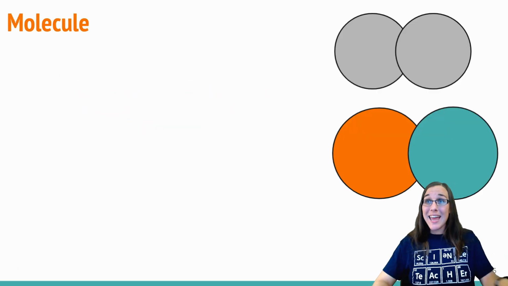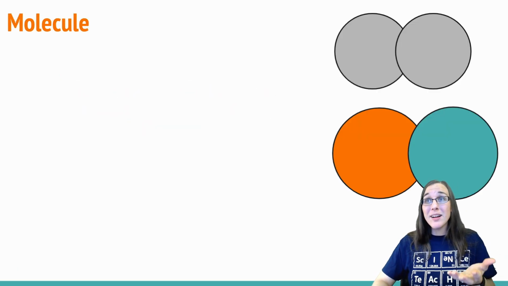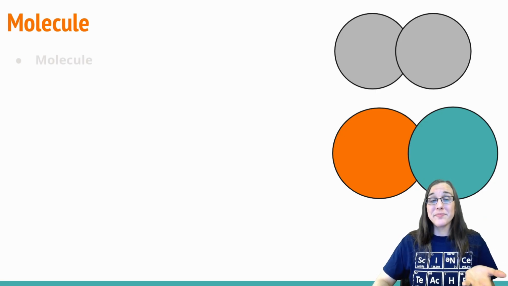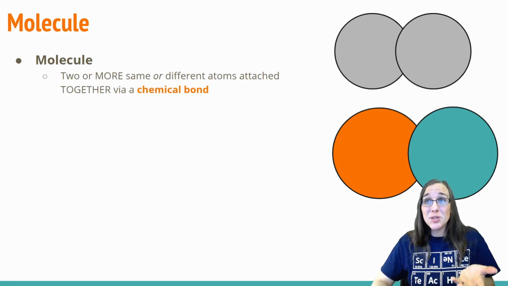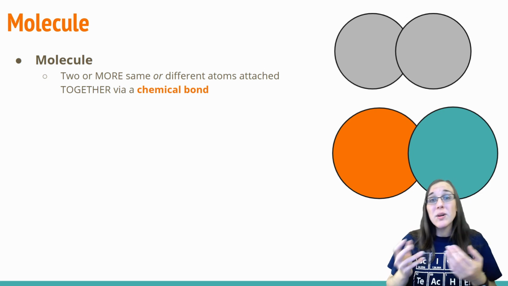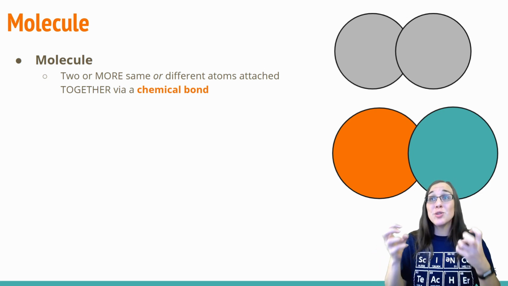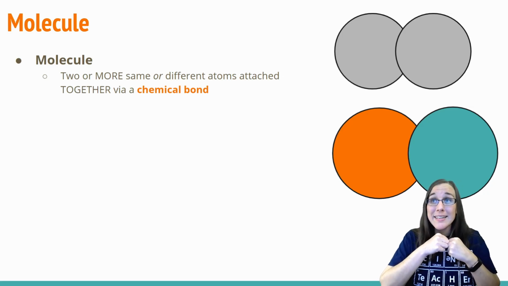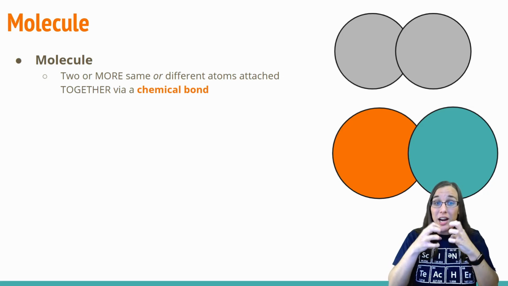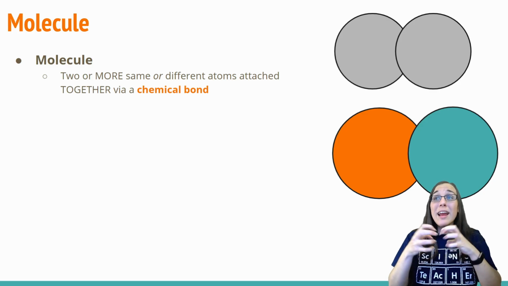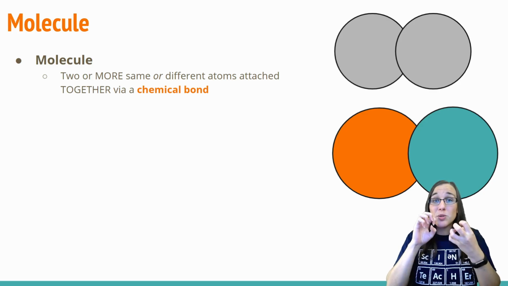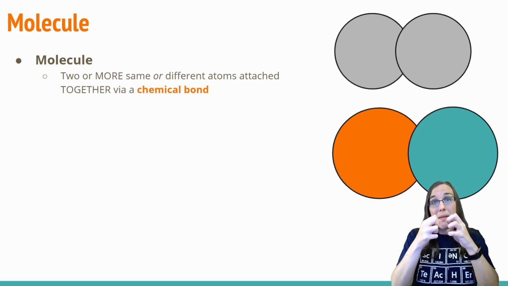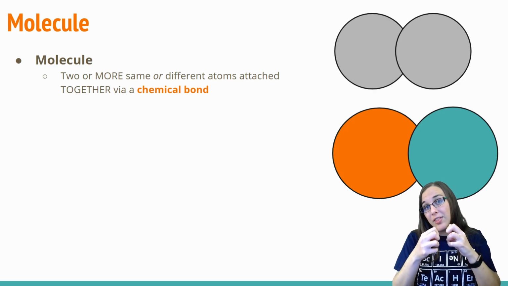If we're going to take an atom and bond it with another atom, we now have a molecule. So a molecule is two or more of the same or different atoms attached together. They're stuck together via something called a chemical bond. So that is literally sharing of electrons or a transfer of electrons between atoms. So because of that, they are sharing a bond. They're kind of stuck together at that point.